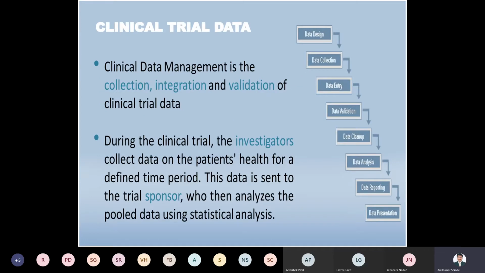Then there is the clinical trial data. The clinical trial data is to collect the data, integrate the data, and check whether the data is appropriate. During the clinical trial, the investigator collects the data from the patient's health for a defined time period. The data is sent to the trial sponsors and analyzed. We can apply different statistical tools to present the data in a presentable way, right? So these are the different steps involved in conducting clinical trials.